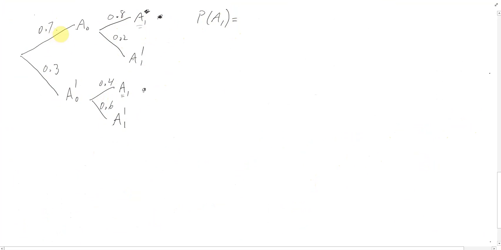So that's going to be the probability of A0 multiplied by the probability of A1 given A0, plus the probability of A0 dash times the probability of A1 given A0 dash.